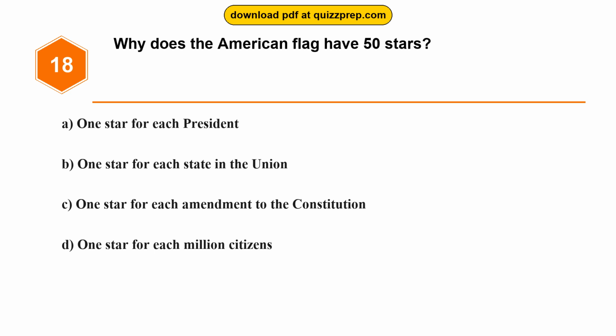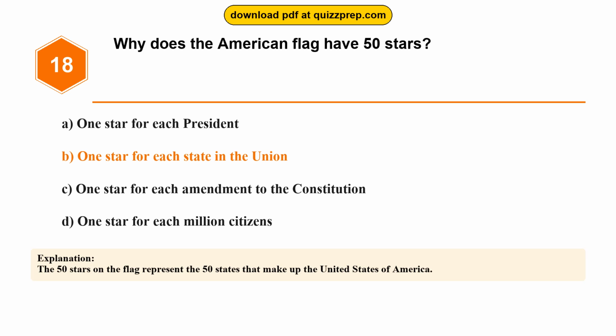Question 18. Why does the American flag have 50 stars? Option A, 1 star for each president. Option B, 1 star for each state in the Union. Option C, 1 star for each amendment to the Constitution. Option D, 1 star for each million citizens. The correct answer is option B, 1 star for each state in the Union. The 50 stars on the flag represent the 50 states that make up the United States of America.